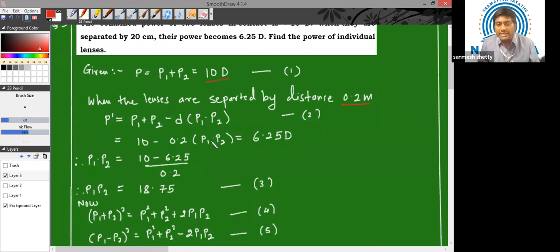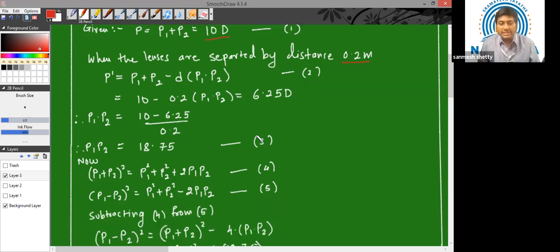Now let us solve this equation to find the value of P1 into P2. Simply we'll take 6.25 diopter to the left hand side. We'll shift this term to the right hand side and we'll do this mathematics. The answer which we get is 18.75. Now this is the value of P1 into P2. Let us call this equation number 3. So P1 into P2 product is 18.75, equation number 3.